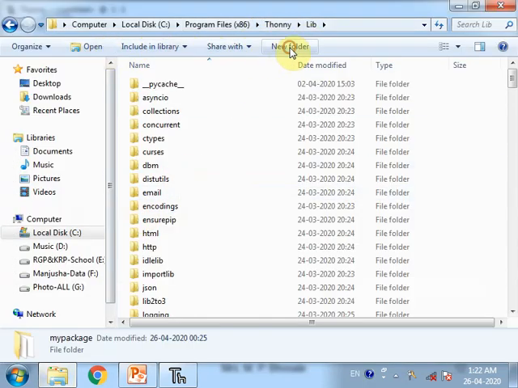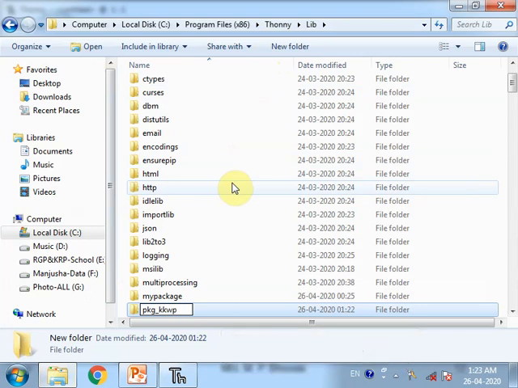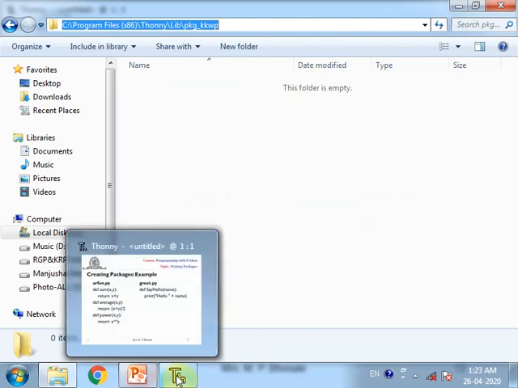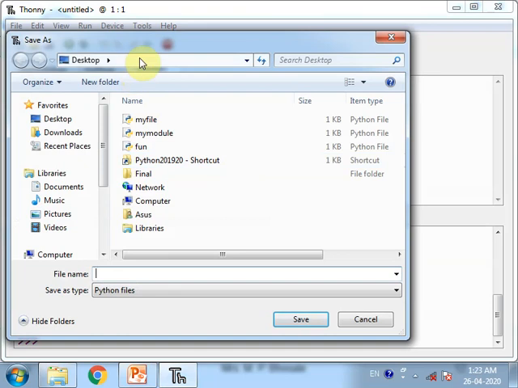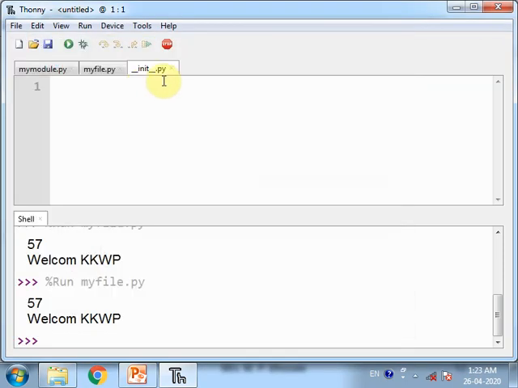Here I will create a new folder, suppose pkg_kkwp. Now go to this folder, copy the path, and come to Thonny. Now I am saving this file. You have to place that path here and go inside the same folder. Give the name of that file __init__.py. Now this file is saved.